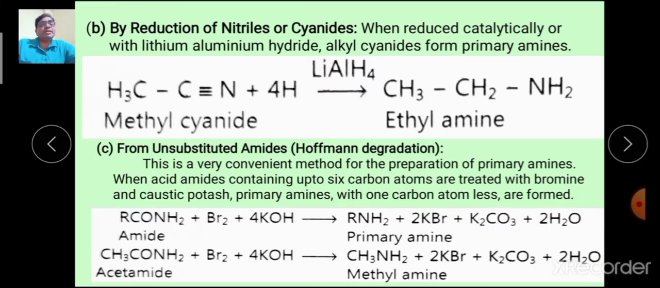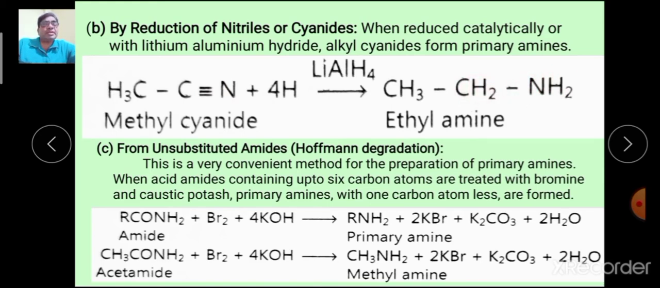Second method, reduction of cyanides, or now it is called nitriles. Now when these are reduced catalytically or with lithium aluminum hydride, alkyl cyanides form primary amine. This is the reaction. These bonds are reduced and therefore the formation of ethylamine.